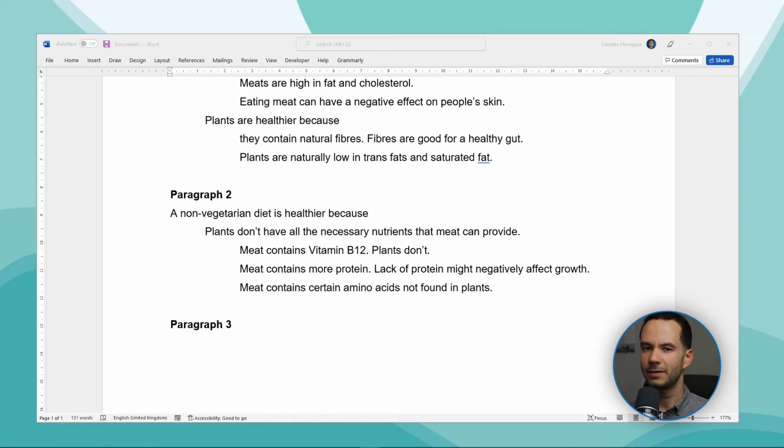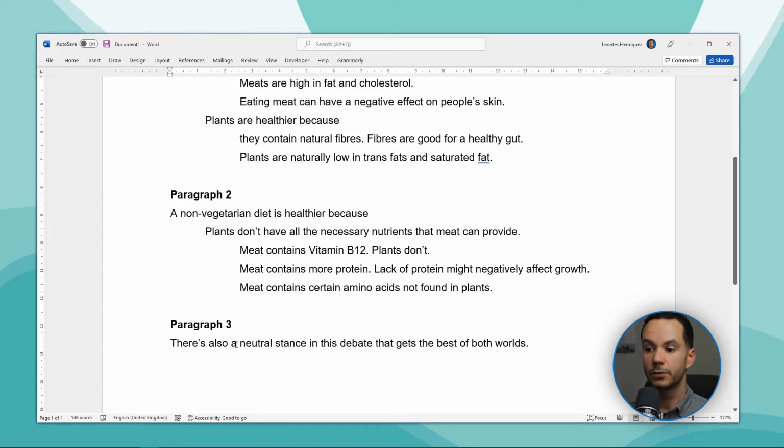And remember that I said that a Mediterranean diet is the combination of both worlds, or the best of both worlds. We get lots of vegetables, lots of olive oil, and some protein. Now I'm going to add a quite simple point of view here, and I'm going to say that there is a neutral point of view in this debate. My topic sentence is going to be that there's also a neutral stance in this debate that gets the best of both worlds, because I like that phrase, best of both worlds, and I definitely want to add it in our essay.